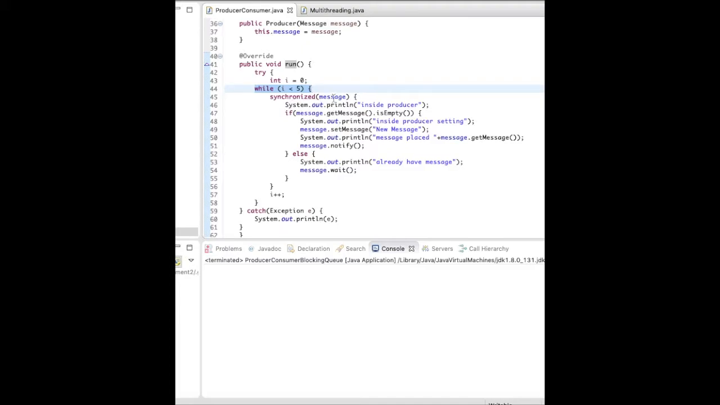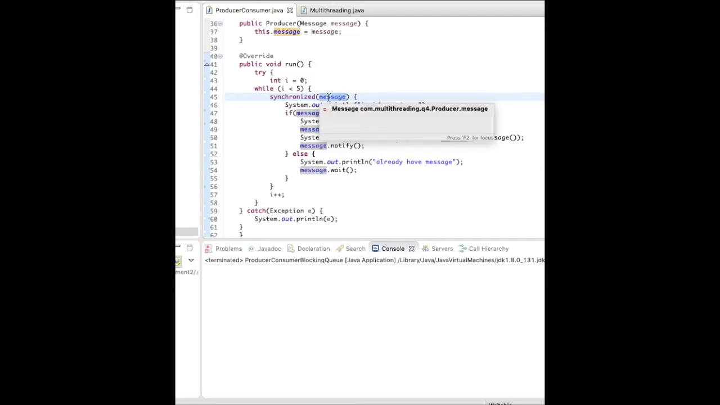Now since the message is shared and we need atomic access, for maintaining consistency, isolation, durability and atomicity, all these things we need to handle when there's a shared resource between multiple threads. So there's a synchronized keyword provided by Java. What it does is put a lock on the message object, and once this is locked, other threads cannot access it until it is released.